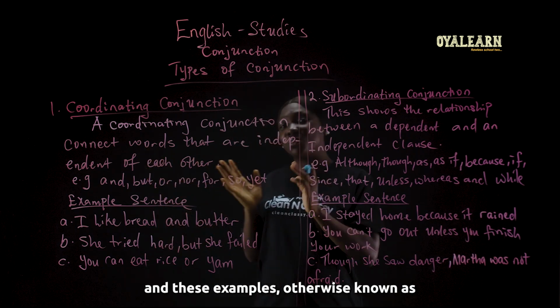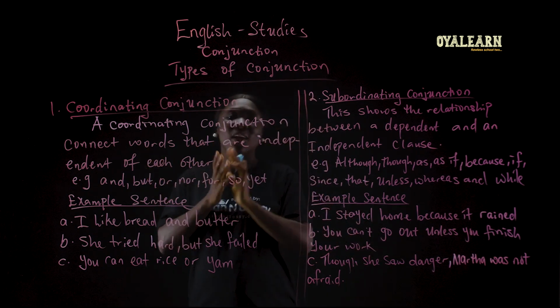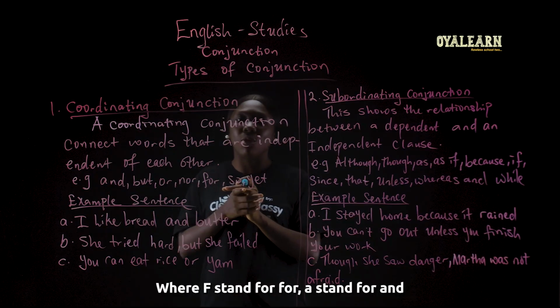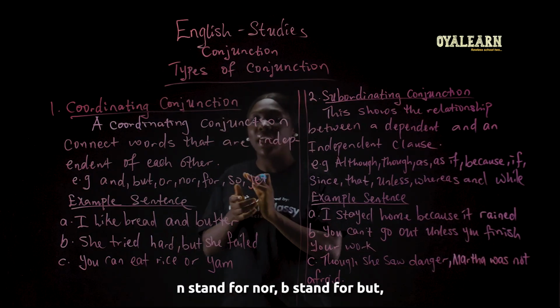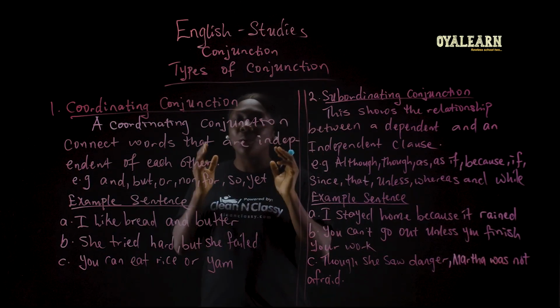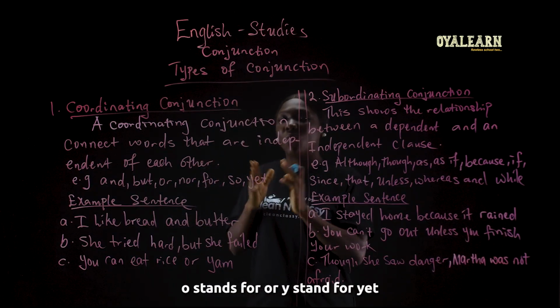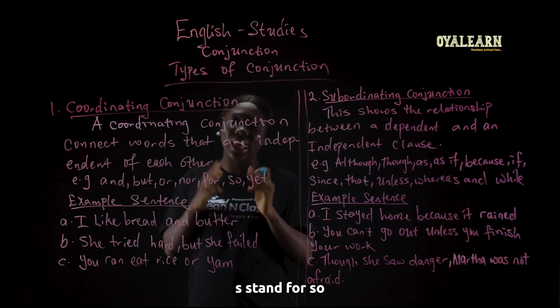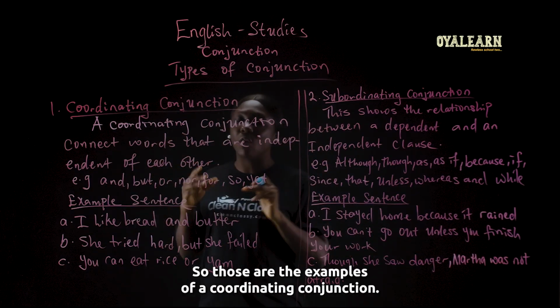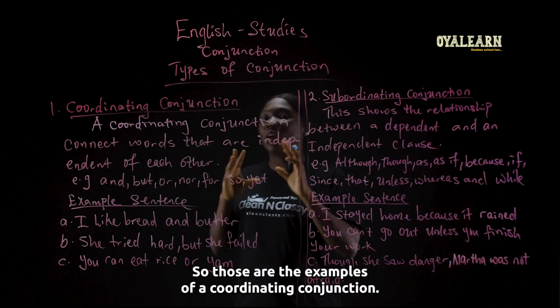These examples are otherwise known as FANBOYS, where F stands for "for," A stands for "and," N stands for "nor," B stands for "but," O stands for "or," Y stands for "yet," and S stands for "so."